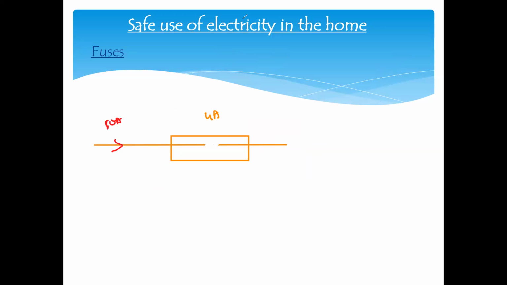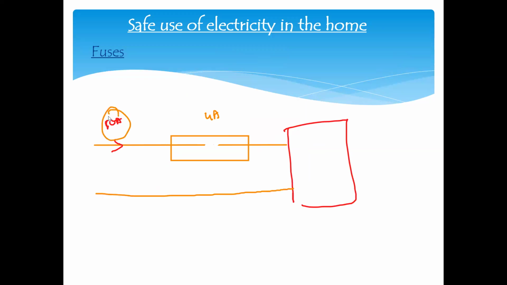So no current is able to pass through to the device and your device is protected from the high current. The moment high current is there, the fuse will melt and the circuit will disconnect. Your device will not work. The only thing you have to do is replace the fuse in the socket, compared to replacing a device.